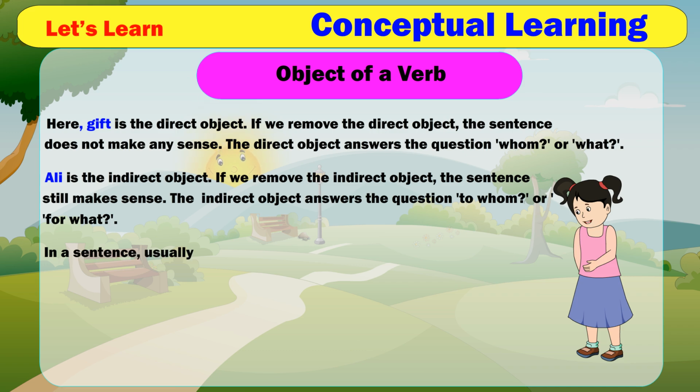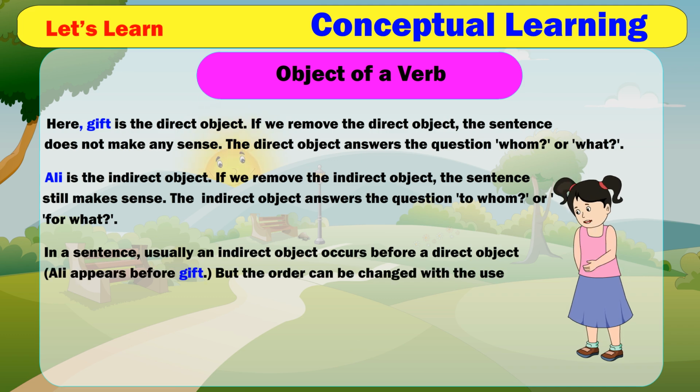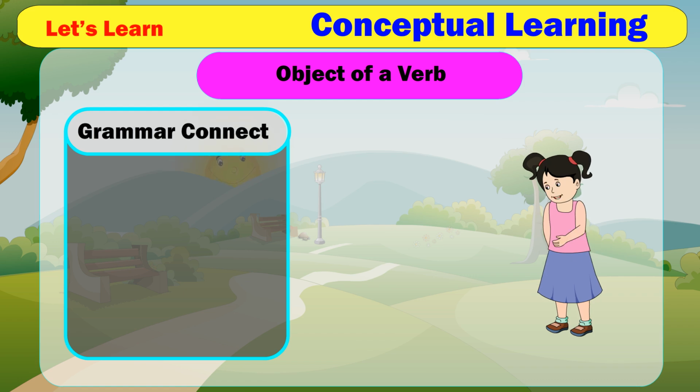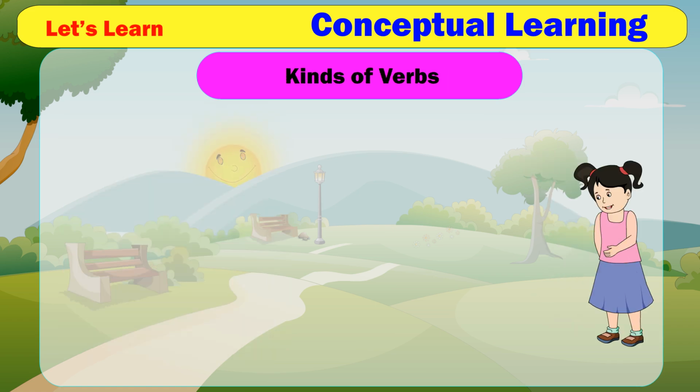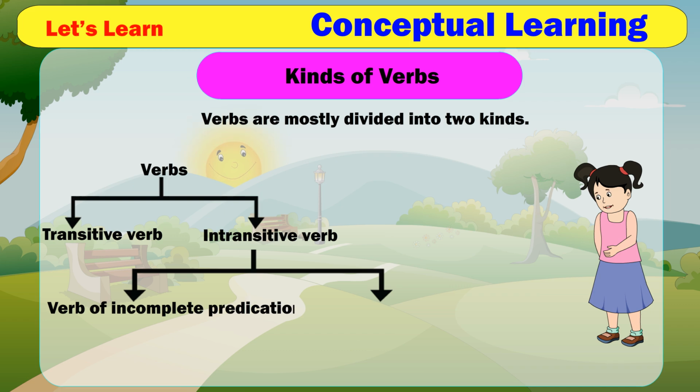In a sentence, usually an indirect object occurs before a direct object. Ali appears before gift, but the order can be changed with the use of prepositions. Example: the teacher gave a gift to Ali. Grammar connect. Every sentence has a verb. Kinds of verbs. Verbs are mostly divided into two kinds: transitive verb and intransitive verb. Verb of incomplete predication, verb of complete predication.